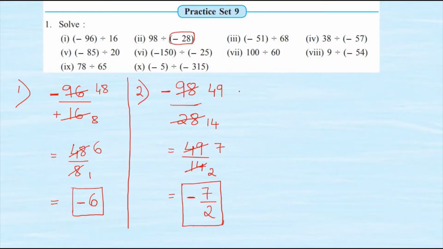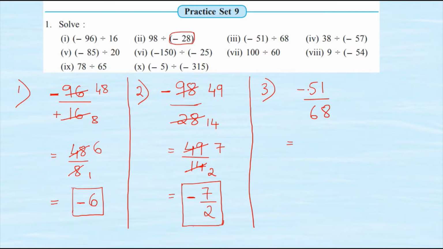Wherever we cannot cancel the numerator and the denominator further, we have to stop there. Okay. Now our third sum. Minus 51 upon 68. Now this I am going to cancel it with the table of 17. Students, it is important for all of us to know the tables at least till 25.